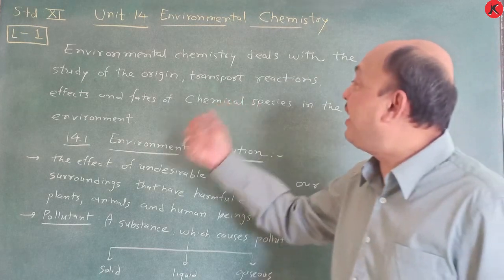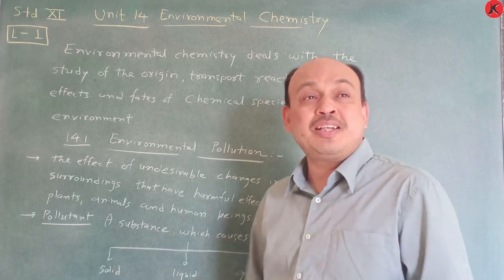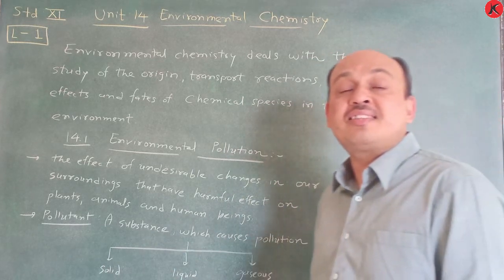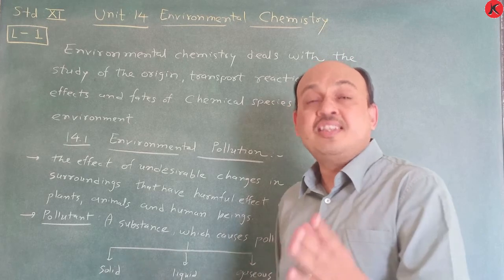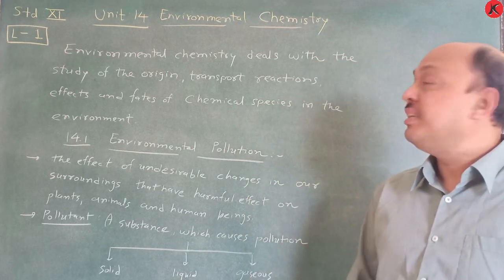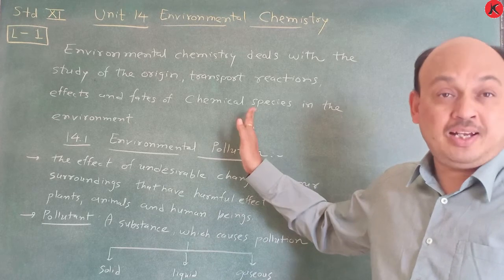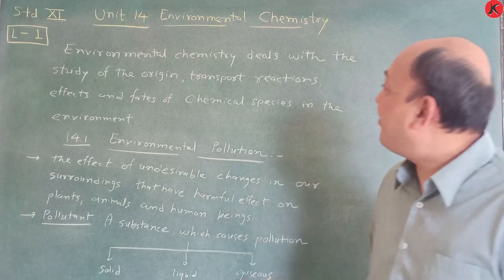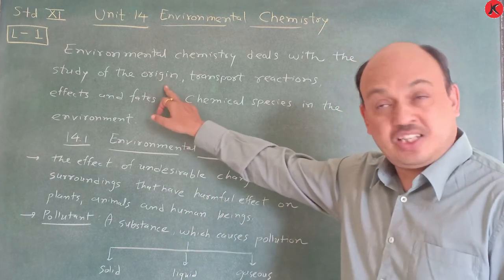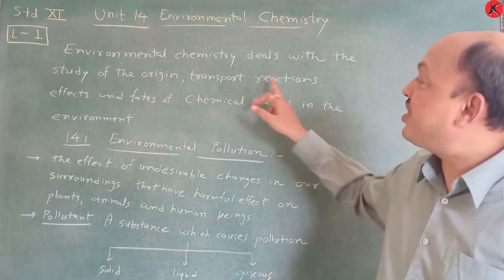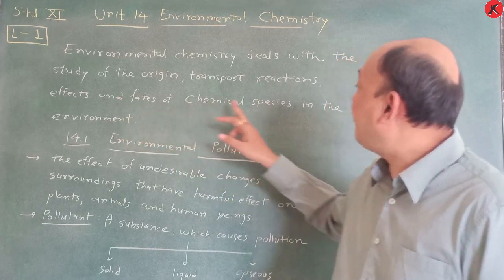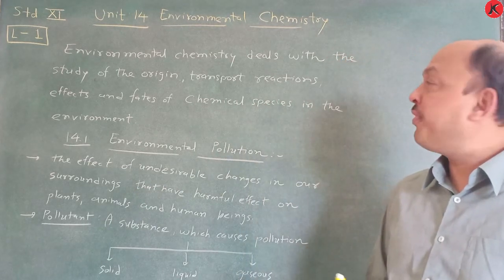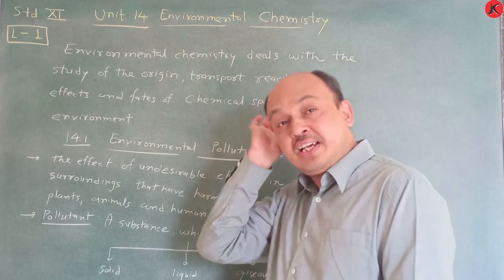This pure air is also one major requirement in the environment. If the environment is not good, you see in Delhi different types of toxic gases are released, and that's why the environment, the atmosphere is spoiled. So environmental chemistry deals with the study of origin, transport, reactions, effects and fate of chemical species in the environment. Whatever the environment, different types of species are there that we have to learn here.